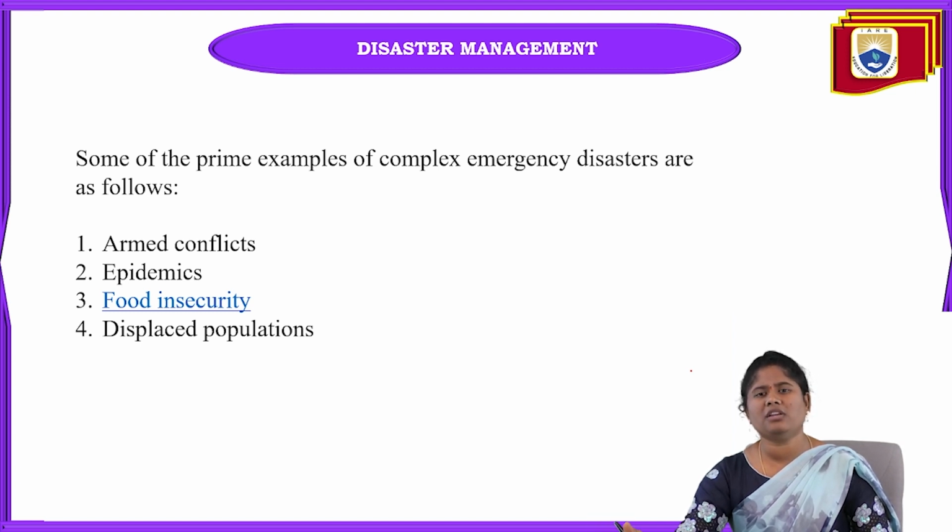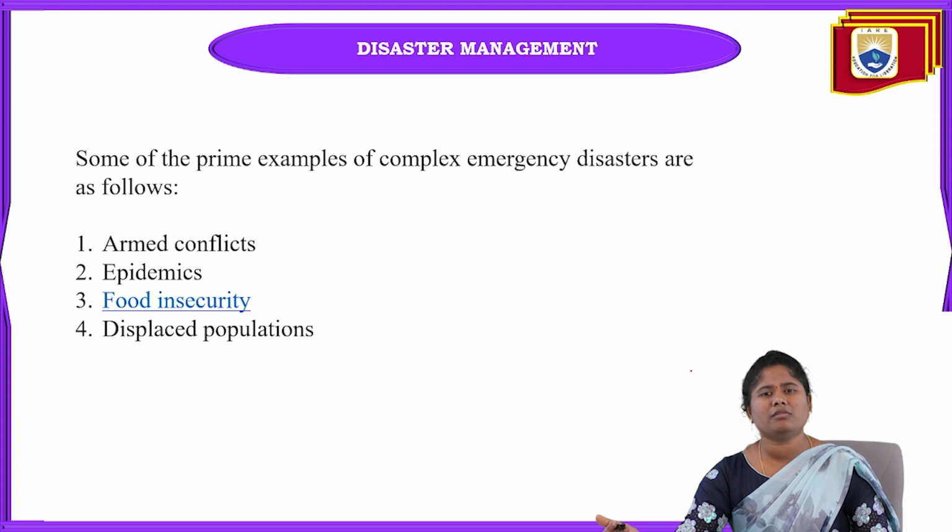And next one is food insecurity, meaning there will be no availability of food when droughts happen. When droughts happen, a proper quantity of food will not be there. So at that time food insecurity will be there: food will not be available in sufficient quantity, and quality will not be there. This is one of the disasters. Why? Because if food is not there, how can we live? So that's why food is very important. Food and water are very important for us. If any groundwater or any water is contaminated, we cannot drink that water. So that is also one of the disasters.